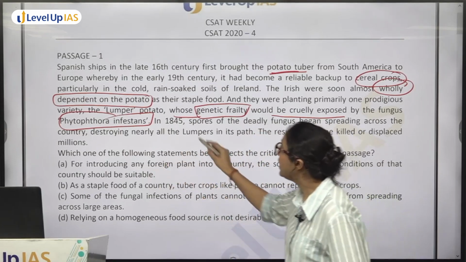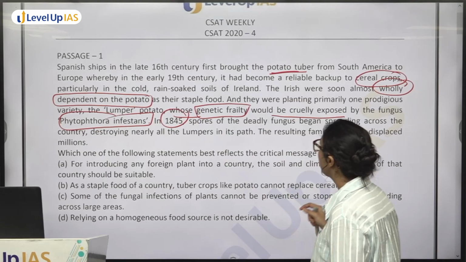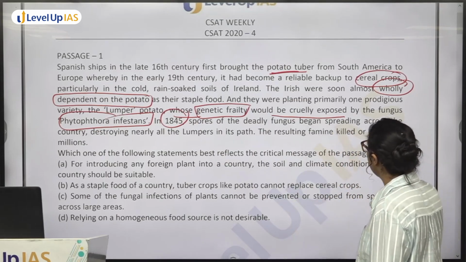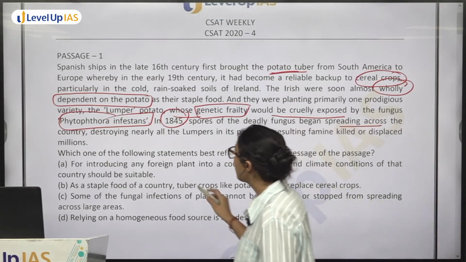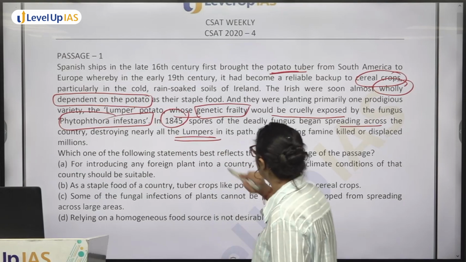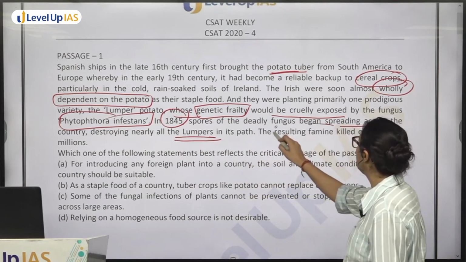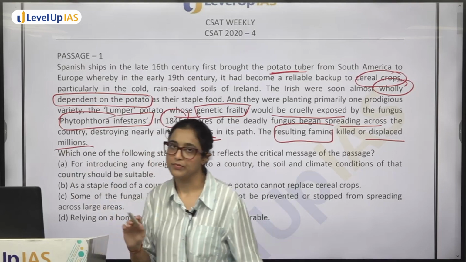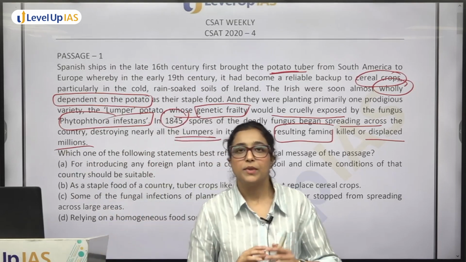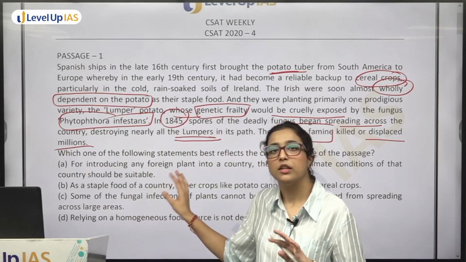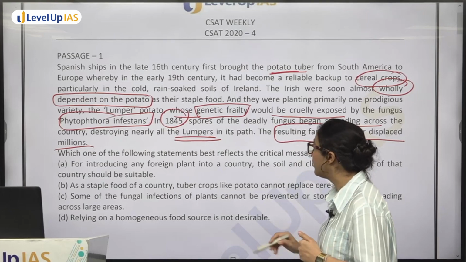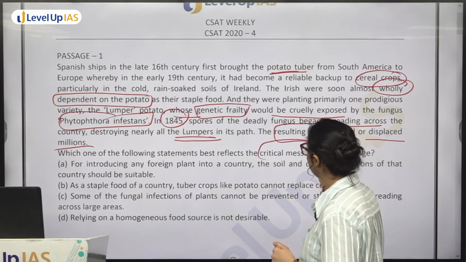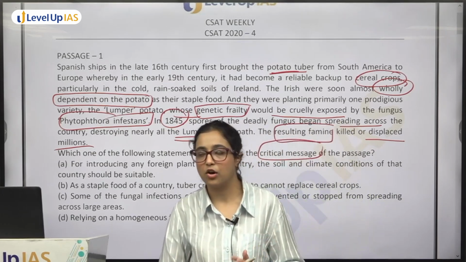कैसे हुआ? In 1845 spores of the deadly fungus began spreading across the country, destroying nearly all the lumpers in its path. Resulting famine killed or displaced millions. Now, see, अब क्या है इस पैसेज में? Without reading the options, question है which of the following statement best reflects the critical message? क्या message reflect किया author ने?